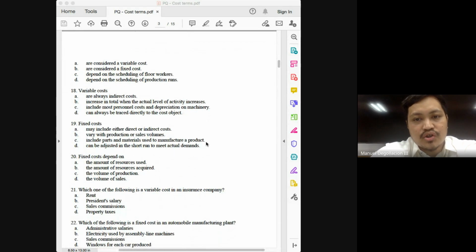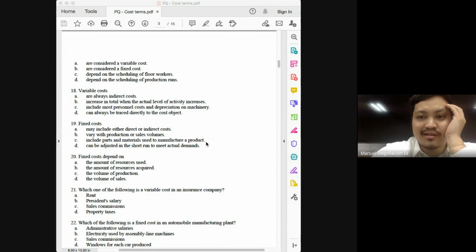18, variable costs. I think this is just asking for definition again. Are always indirect costs. Steer away from choices using the word always, class. Increase in total when the actual level of activity increases. That's most definitely correct. Let's go over the other choices.